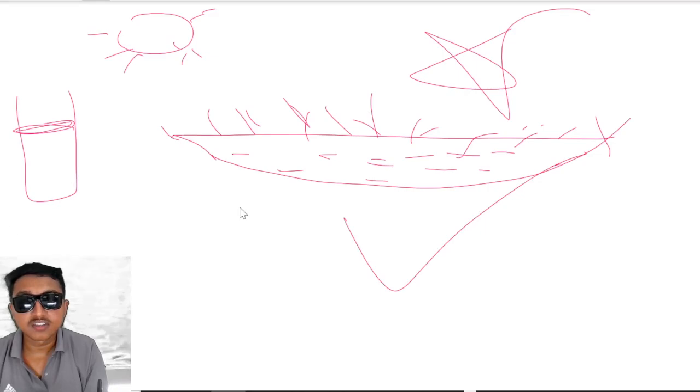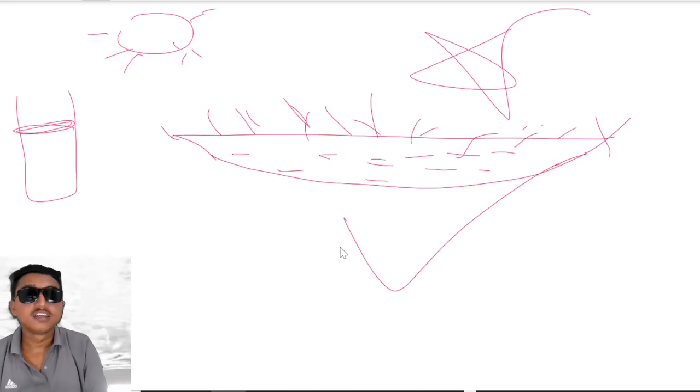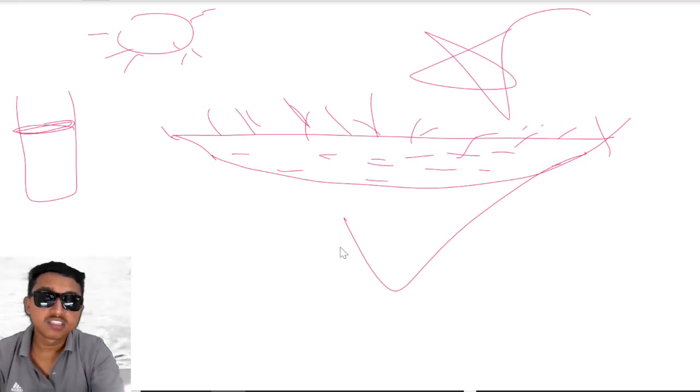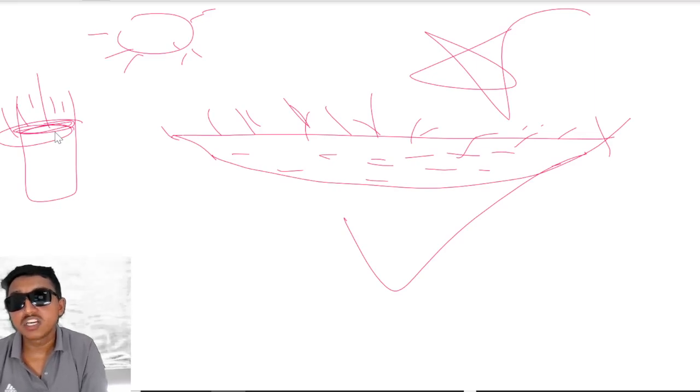The winner here is this large vessel, which will have faster and easier conversion of liquid particles to gaseous particles. The glass will have a very low speed of evaporation into the atmosphere.